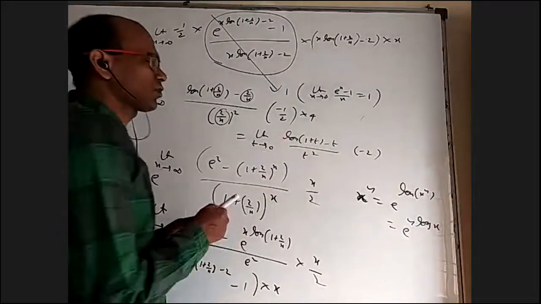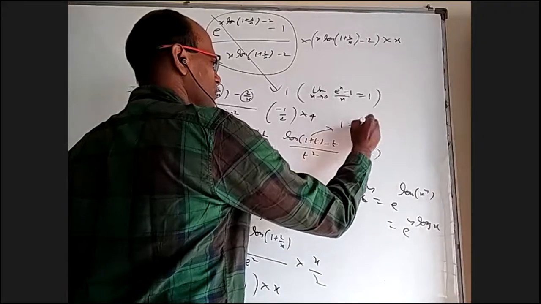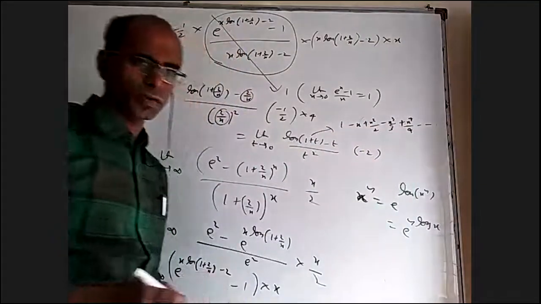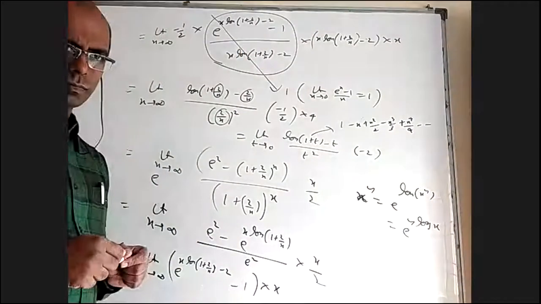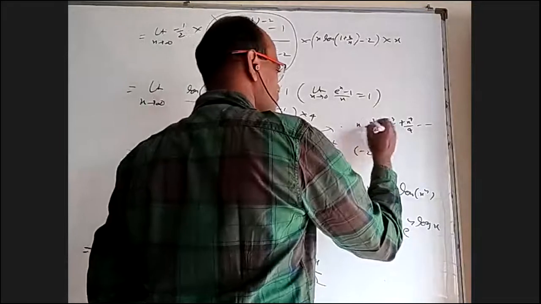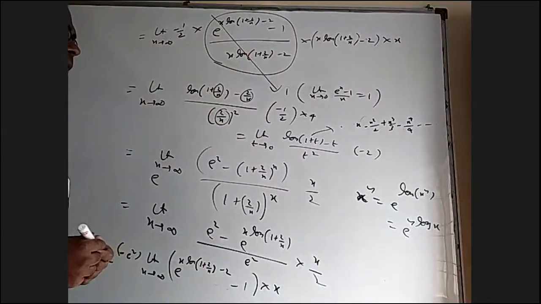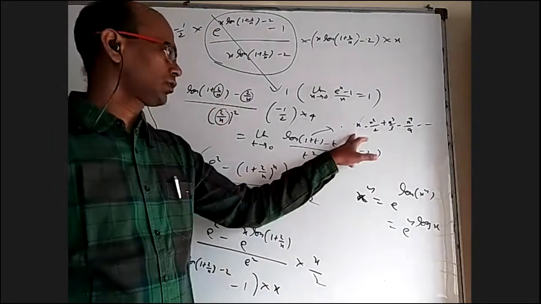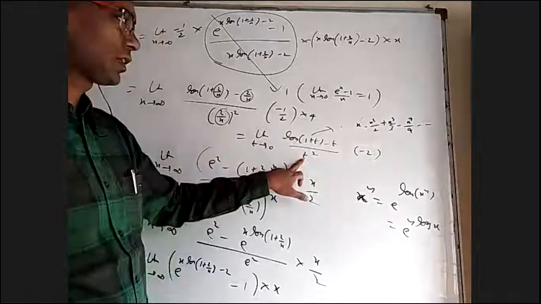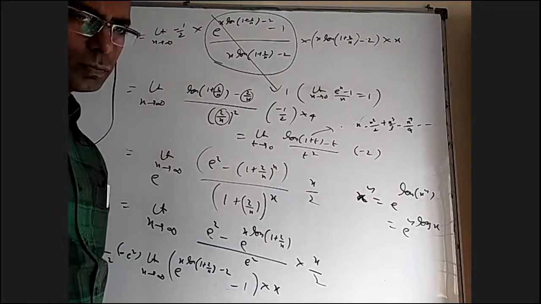What is the expansion of log 1 plus t? x minus x square by 2 plus x cube by 3 minus x power 4 by 4. Is it the expansion of log 1 plus x? Am I right? Yeah, this is the expansion of log 1 plus x, 1 plus t. If you subtract t, you will be left with minus x square by 2. In that, this x square or t square will cancel, you will be left with minus half. Minus half into minus 2 is plus 1. Is the final answer plus 1?